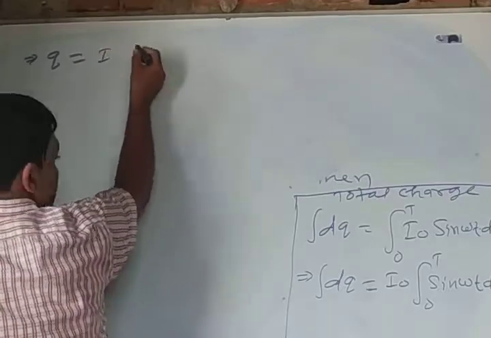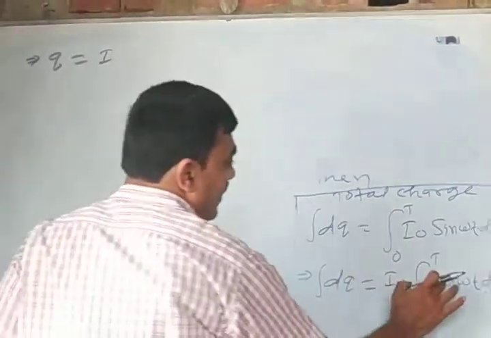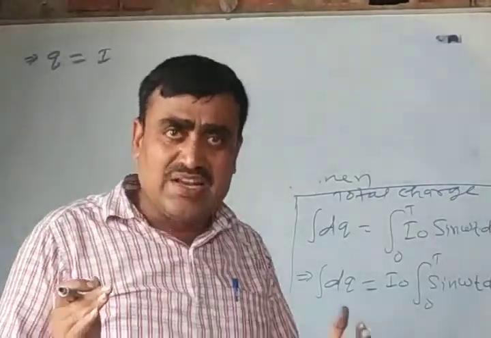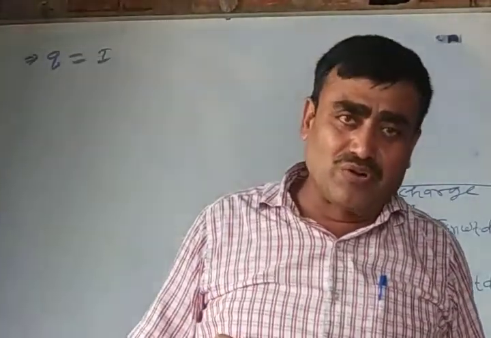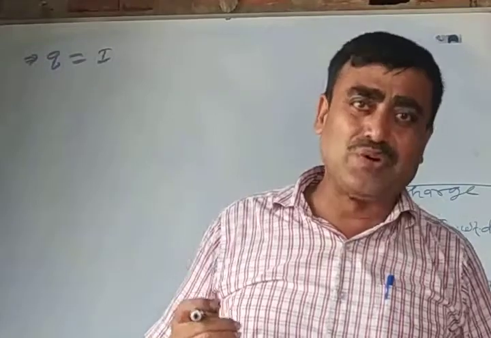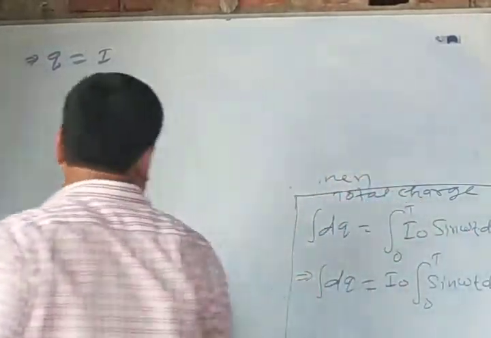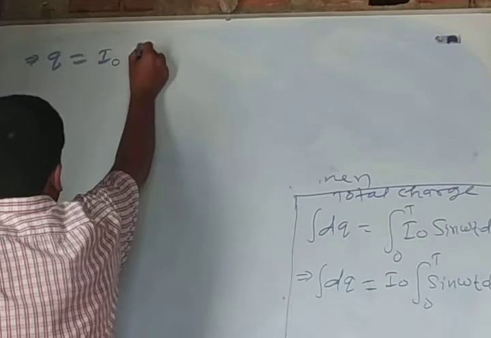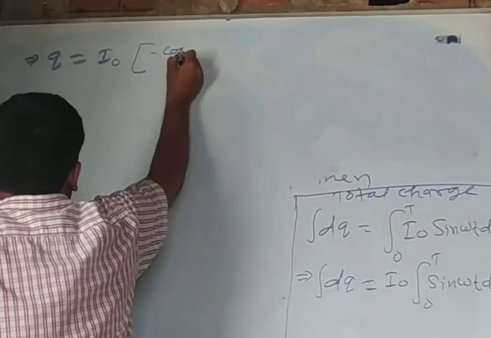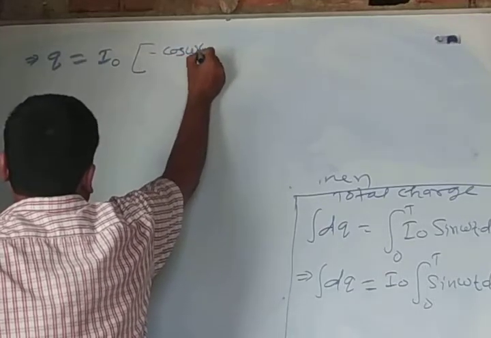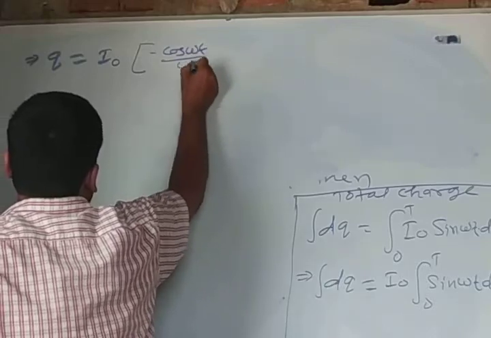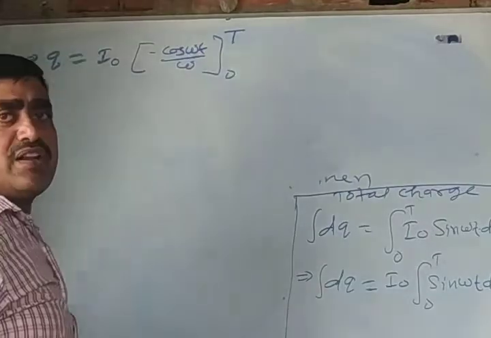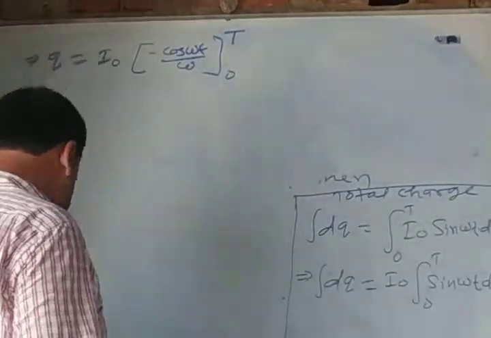I naught, and the integration of sin omega t is equal to minus cos omega t upon omega, as all of you know. The lower limit is 0 while the upper limit is T.